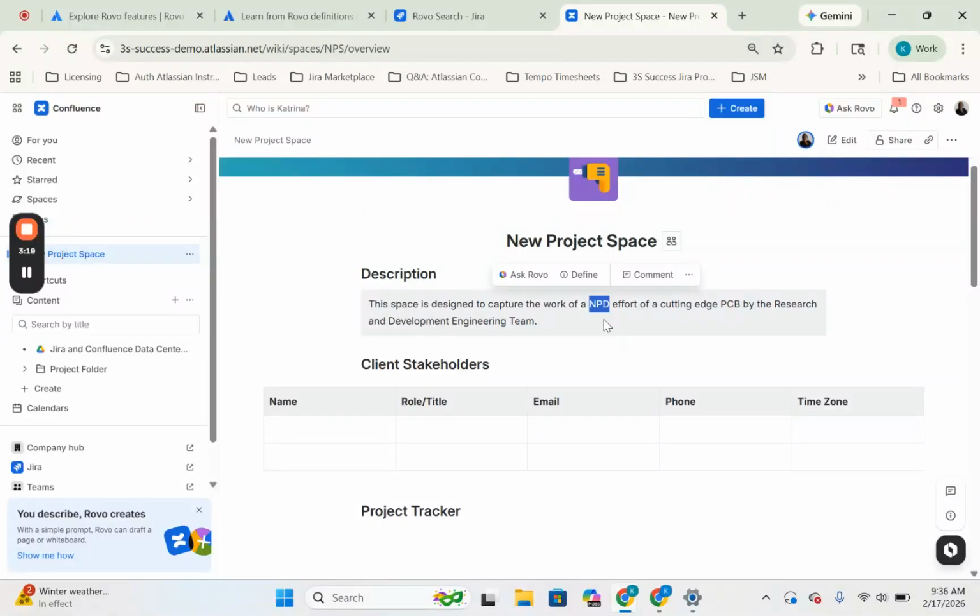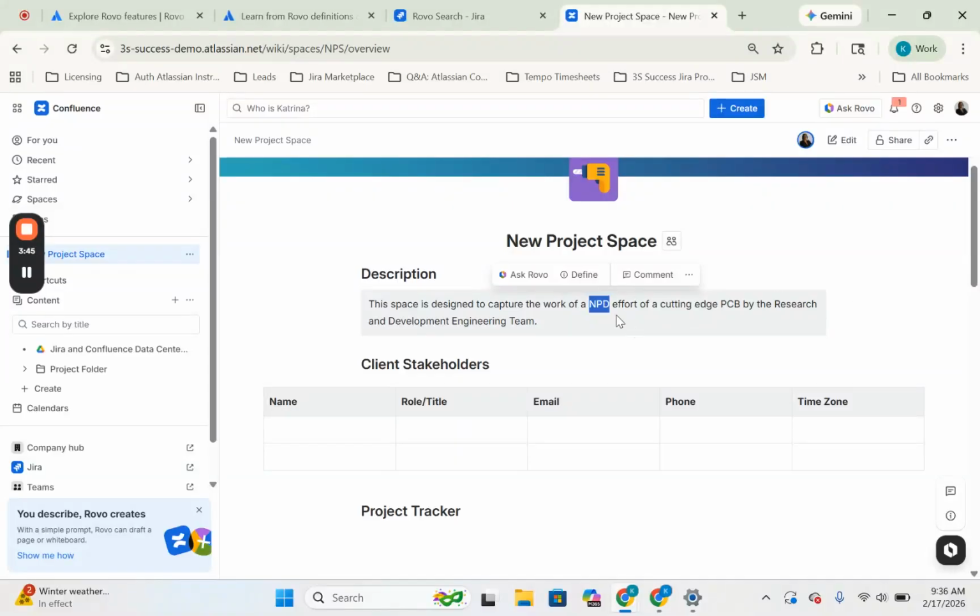The way definitions work is you can highlight a word in Confluence. From what I can tell from the article that was provided by the Atlassian community that we reviewed at the beginning of the video, definitions are primarily to be used within Confluence, not so much Jira. I could not figure out how to get definitions to work in Jira, and they don't give any examples of that in the article. So I'm assuming definitions are primarily for Confluence.